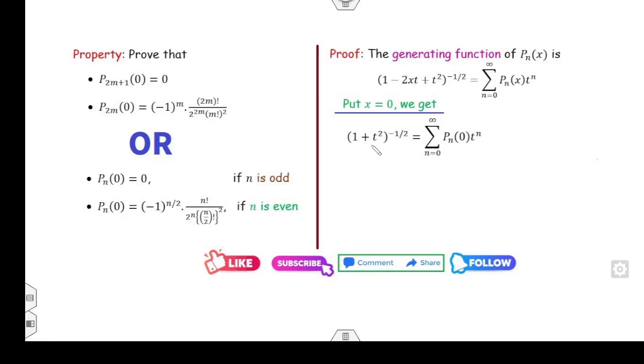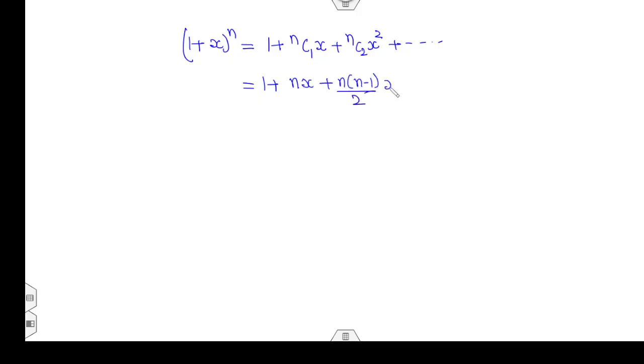I can expand the binomial series. What is the binomial series of (1 + x) to the power n? That comes to be 1 + nC1 x + nC2 x² and so on. So that comes to be 1 + nx + n(n − 1)/2 x², and then so on.